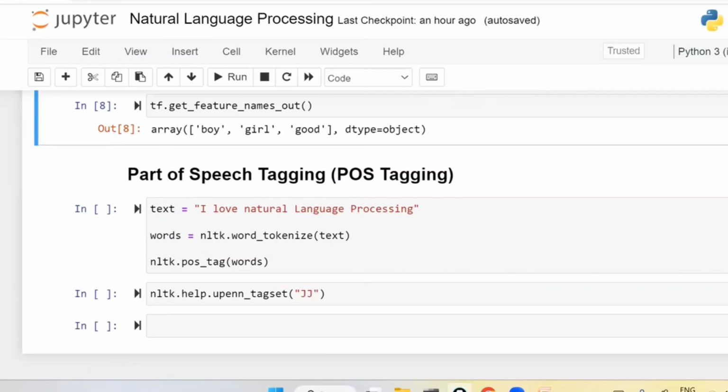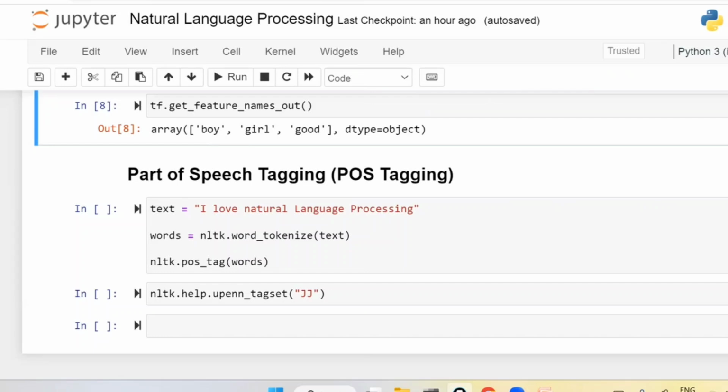Which word has to come after which one? Meaning, in which order the words have to form. First verb, after that noun, or which one? There is a combination, right? As per English grammar, we have the combination. It is checking whether the sentence is forming as per the grammar or not, right?